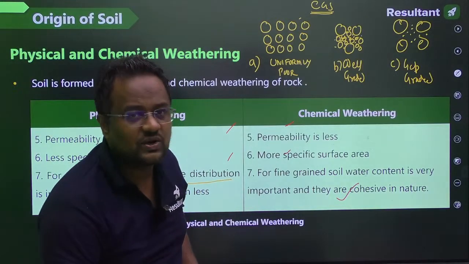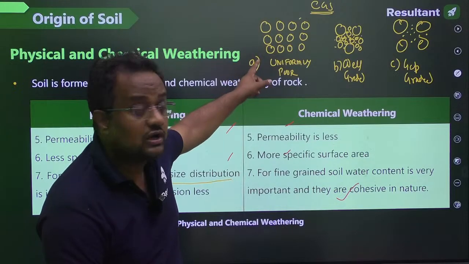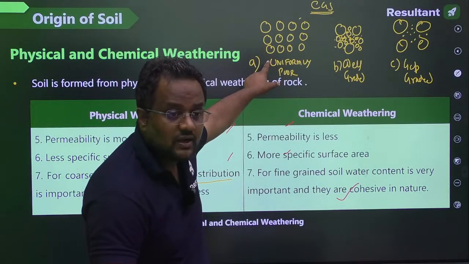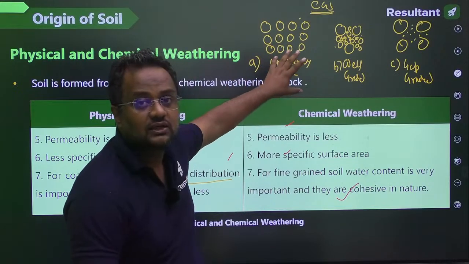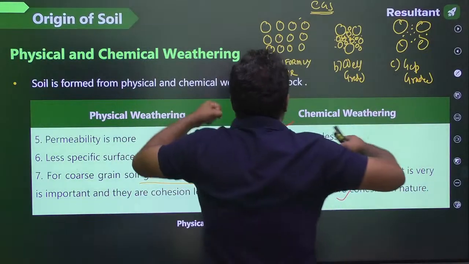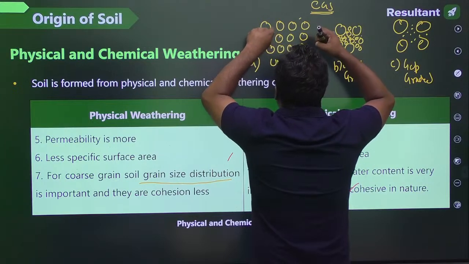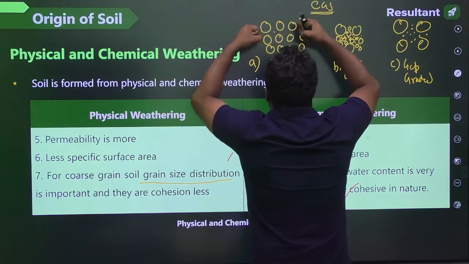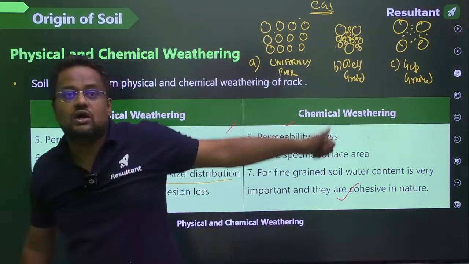Guys, for fine grain soil you cannot call uniform soil poor, because there might be a lot of voids. You think it will be very poor, but when you go near, oh my god, there is cohesion. So even with huge voids, there is cohesion, attraction between the particles, and they behave strongly. So you cannot call it poor, guys.